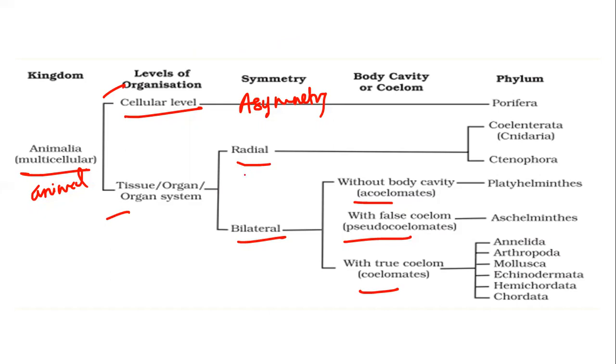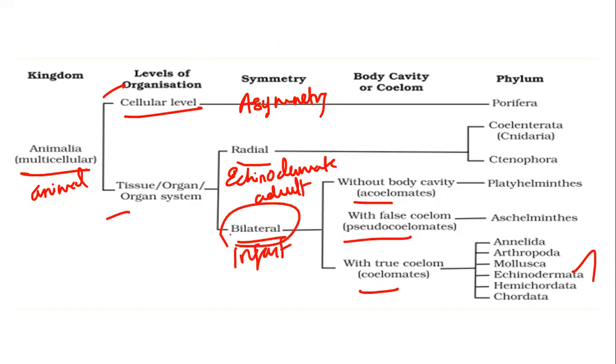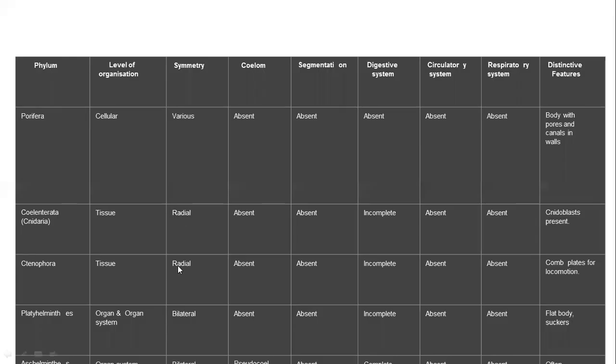Here we have to study one important point. Adult echinoderms usually have radial symmetry, whereas the infant echinoderms have bilateral symmetry. So this is one important point. Now we'll be studying every phylum with some deep knowledge.